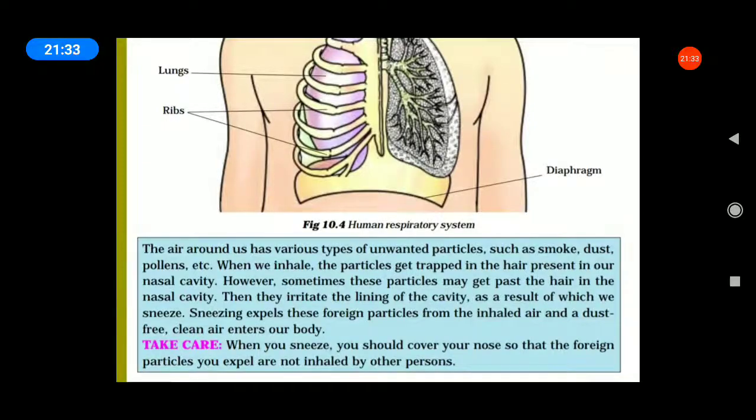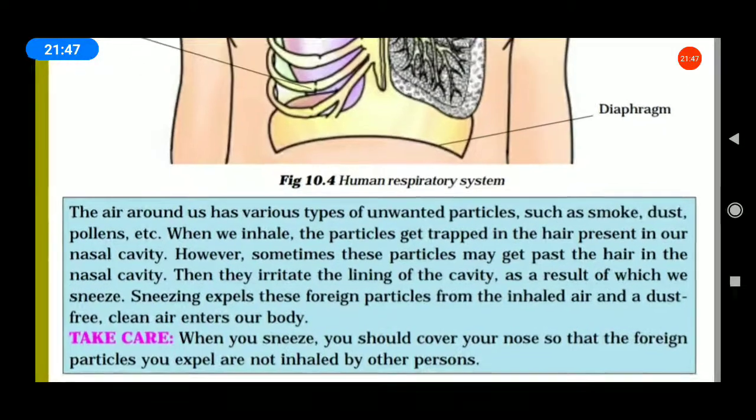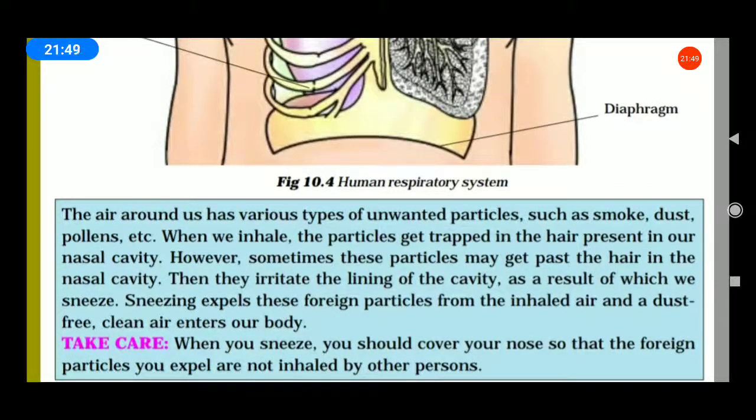All of you see, the air around us has various types of unwanted particles such as smoke, dust, pollen, etc. When we inhale, the particles get trapped in the hair present in our nasal cavity. Okay, the nasal cavity contains hairs. The hair filters the air.